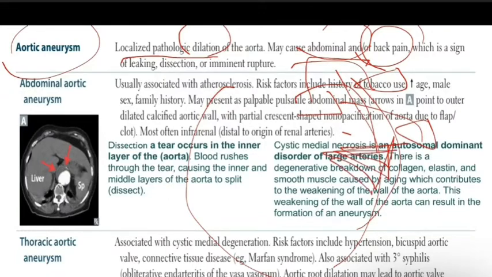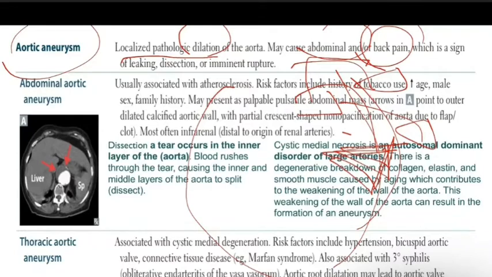Now, what is dissection? Dissection is a tear that occurs in the inner layer of the aorta. There is a tear in the endothelium of the aorta, in the intima, and this will cause a blood rush through the tear, causing the inner and the middle layer of the aorta to split.